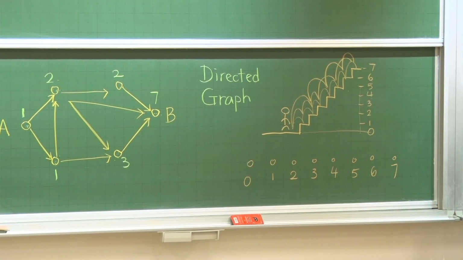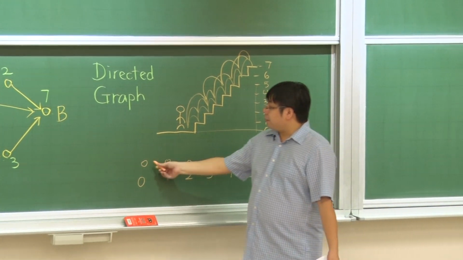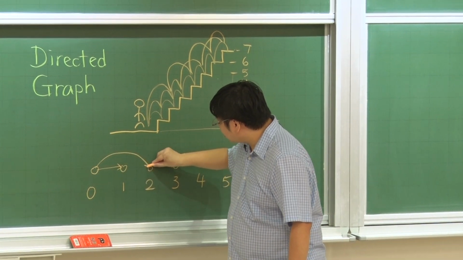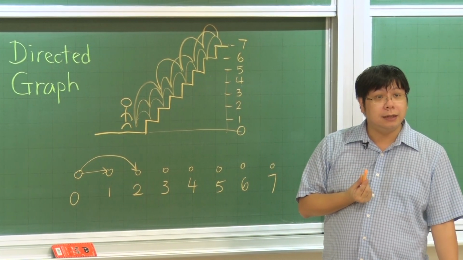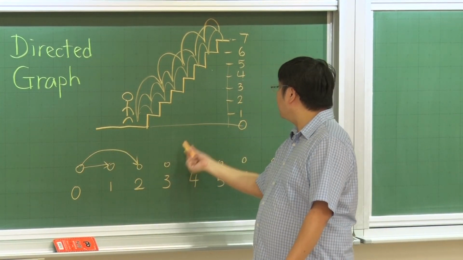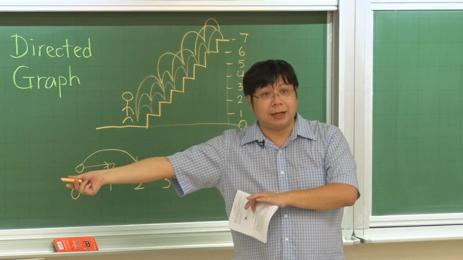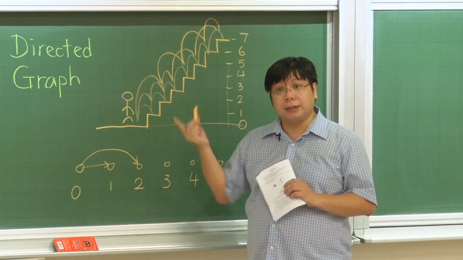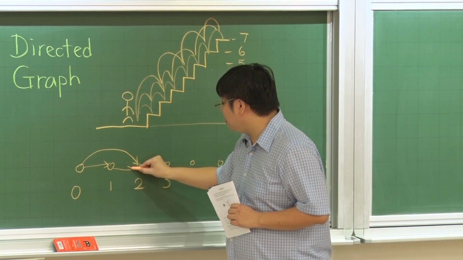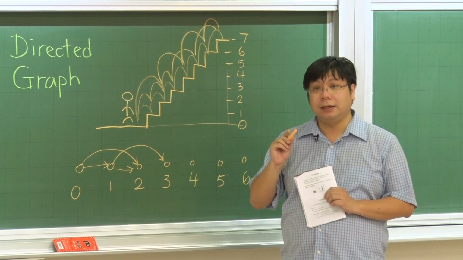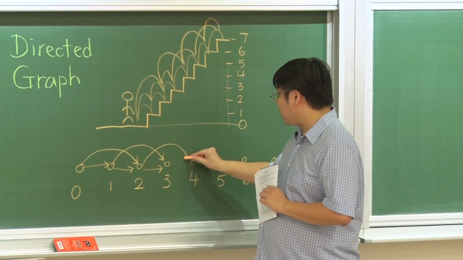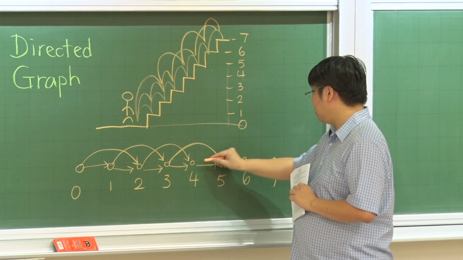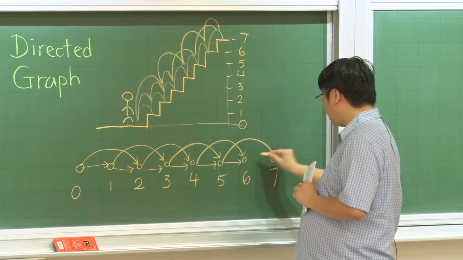Now, from 0, I can go to 1 in one step, or I can directly go to 2. So this is what happens from 0. From 1, I cannot go to 3 because I cannot jump 3 steps. So I have a direct way from 0 to 1 and a direct way from 0 to 2. From 1, I have a direct way to 2 and a direct way to 3. From 2, I have a direct way to 3 and to 4. From 3, I have a direct way to 4 and to 5. And so on for the rest.